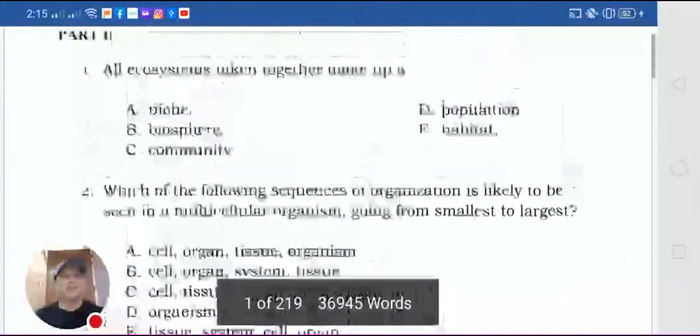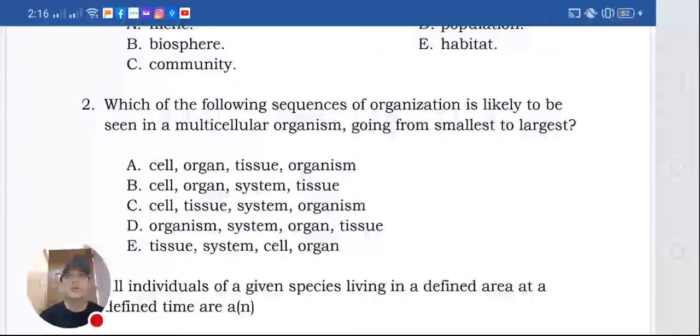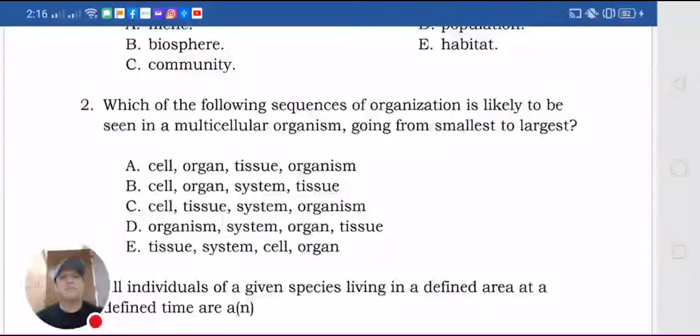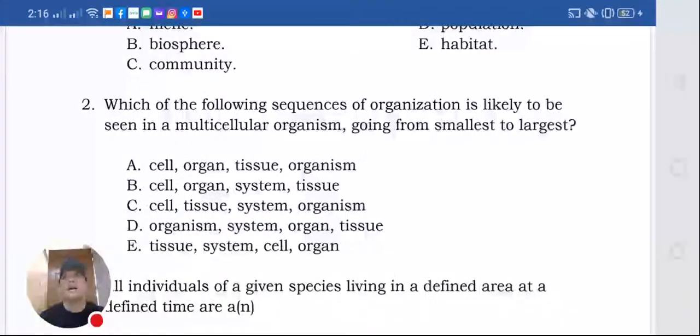So the answer there in number 1 is... so in science we have multicellular organisms and unicellular organisms. Multicellular organisms are those organisms, for example humans, that are usually made up of thousands or millions of cells.